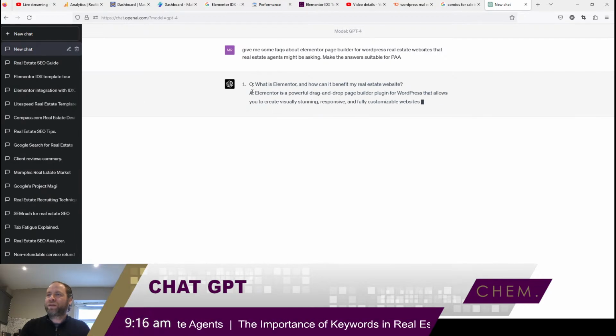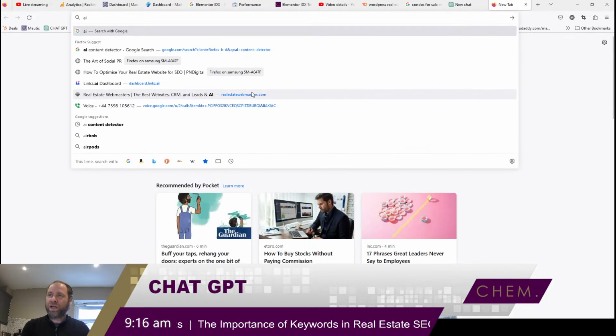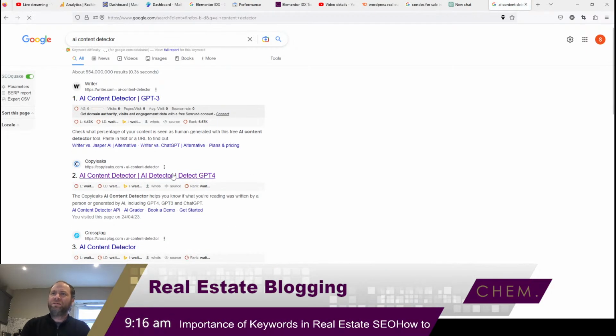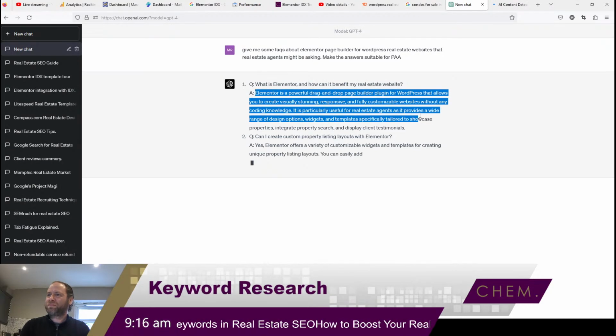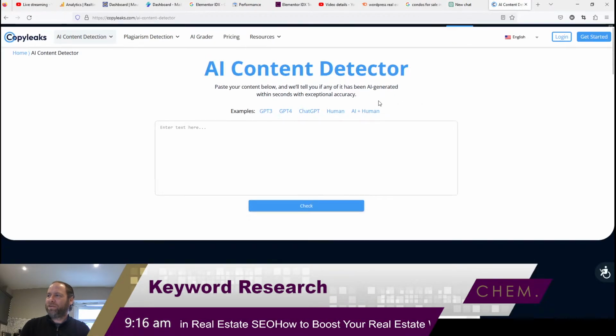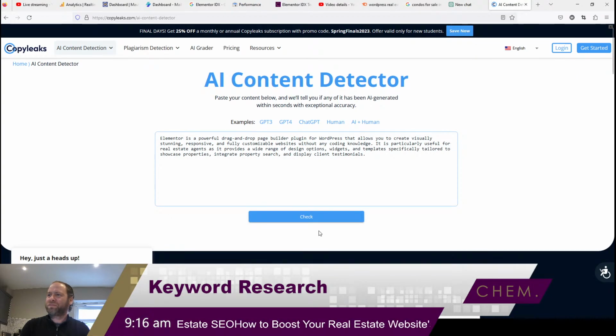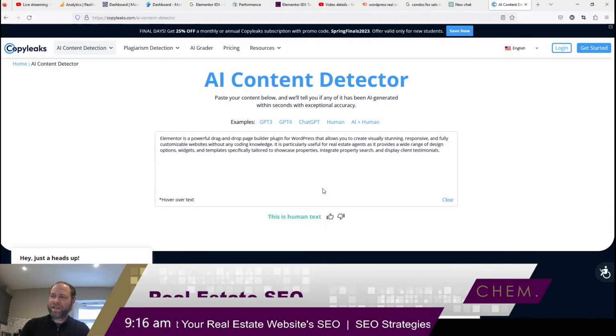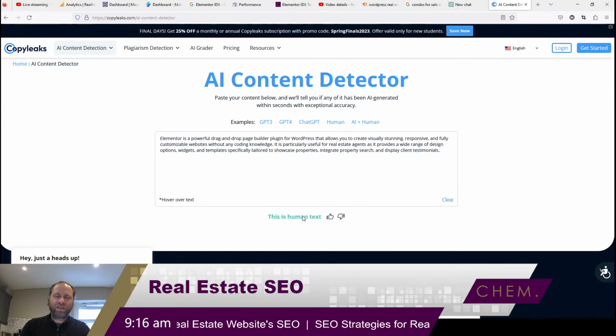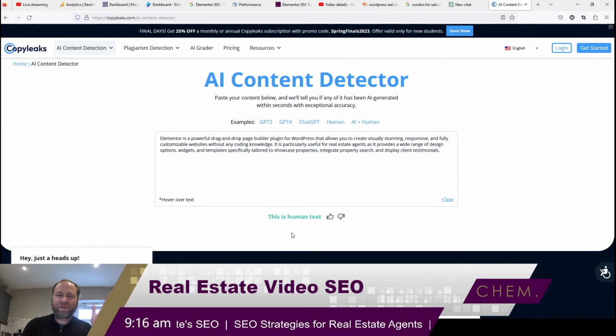Now, I'm going to just open up an AI content detector. Interesting thing, right? You saw that box that just came up. These CAPTCHAs, which stands for something, a Turing test to weed out computers versus humans.